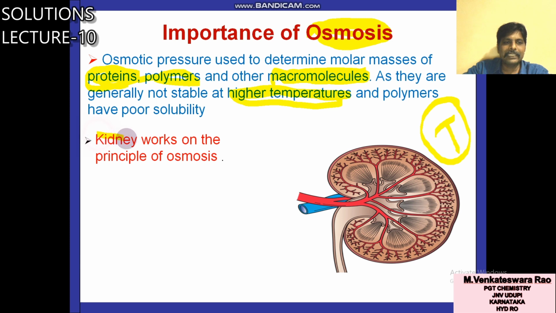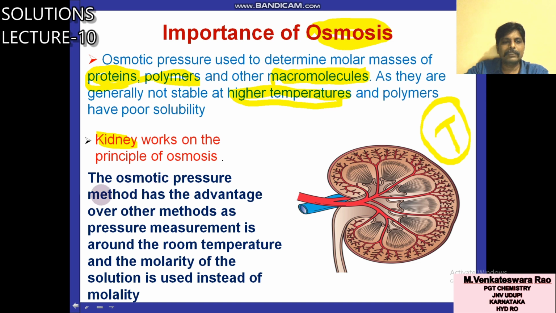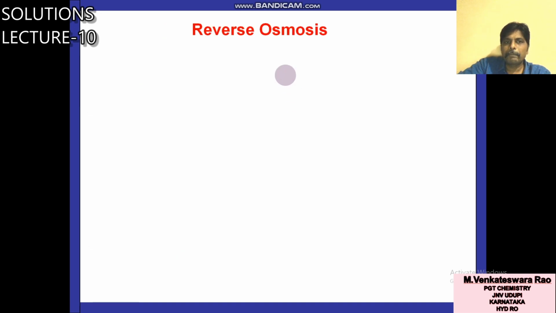Second one is kidneys. Kidneys work on the principle of osmosis. Next, the osmotic pressure method has the advantage over other methods because here we are measuring pressure. In earlier cases we were measuring temperatures. Pressure measurement is around room temperature and the molarity of the solution is used instead of molality. In elevation in boiling point and depression in freezing point we use molality, but in osmotic pressure we use molarity. So these are the importance of osmosis.